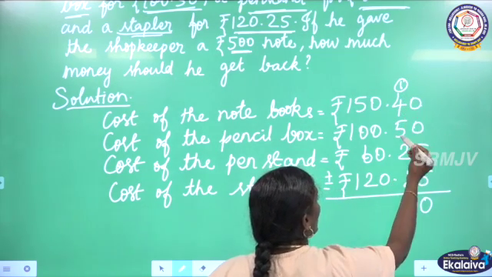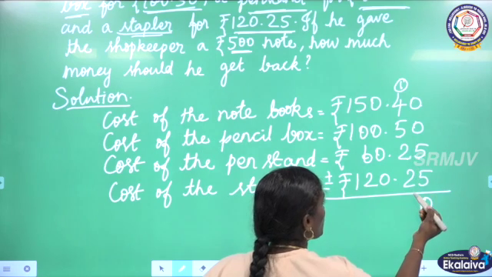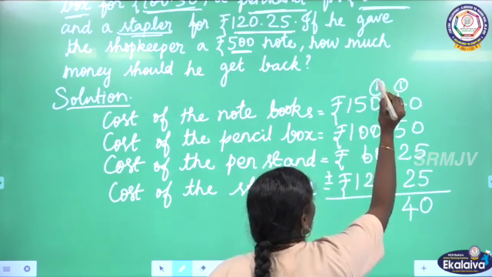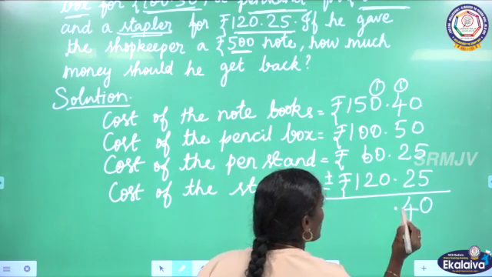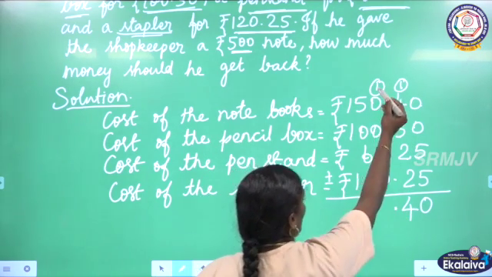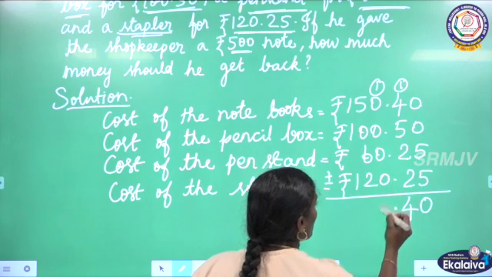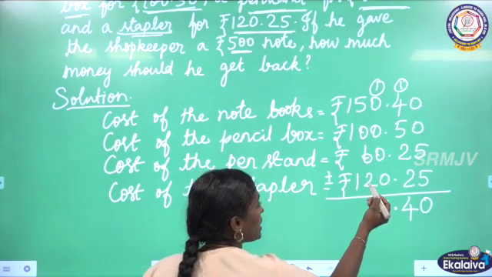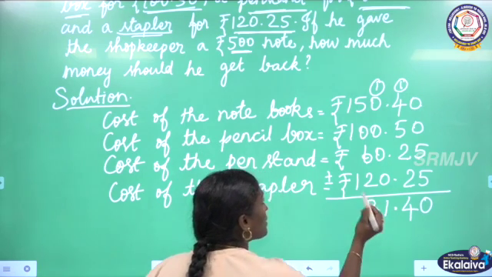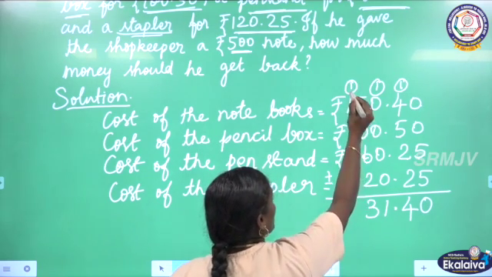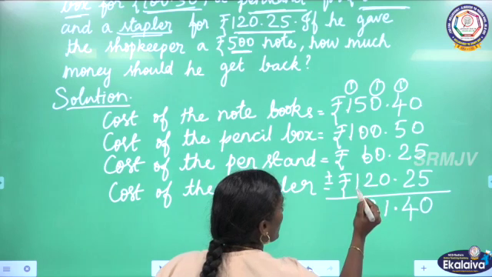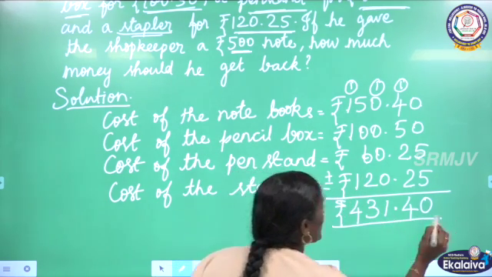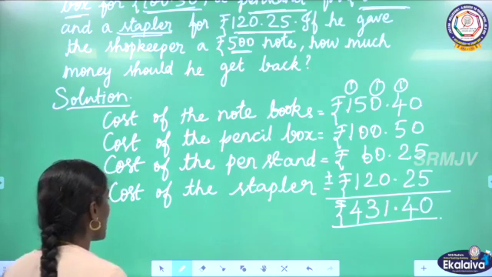1 plus 4, 5. 5 plus 5, 10. 10 plus 2, 12. 12 plus 2, 14. 4 here, 1 carry over to the next place. Before that, we have to keep the decimal point here. Here 1 plus 0 plus 0 plus 0 plus 0, 1. Here 5 plus 0, 5. 5 plus 6, 11. 11 plus 2, 13. 3 here, 1 carry over to the next place. 1 plus 1, 2. 2 plus 1, 3. 3 plus 1, 4. So this is the total cost of the things he bought.